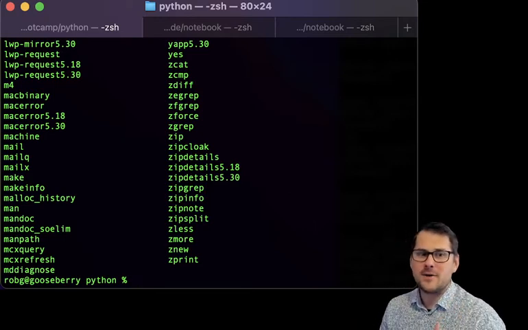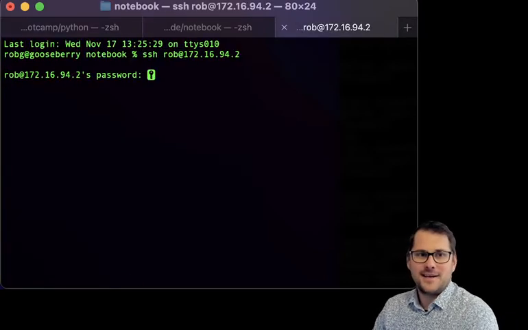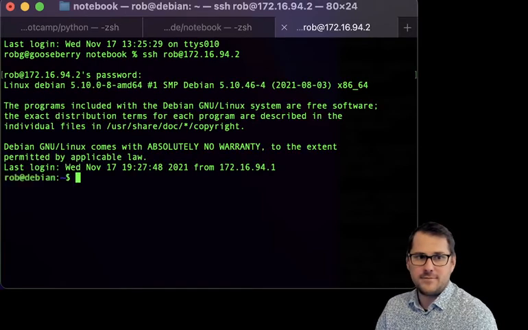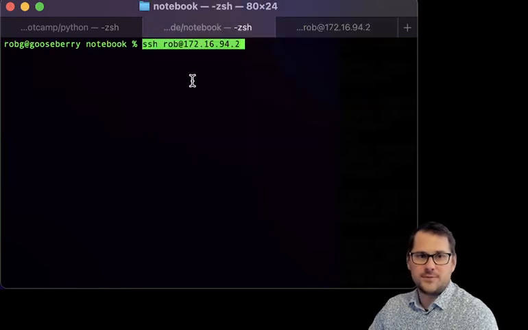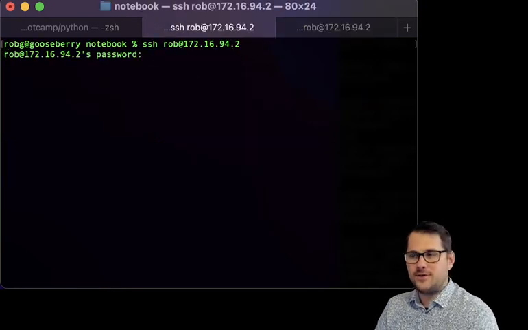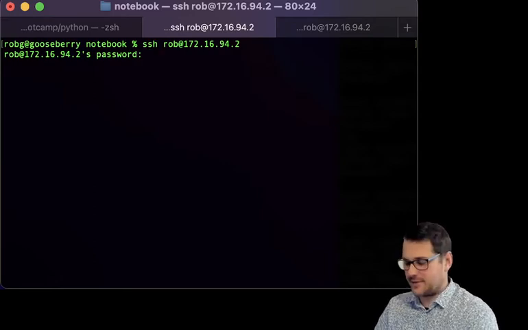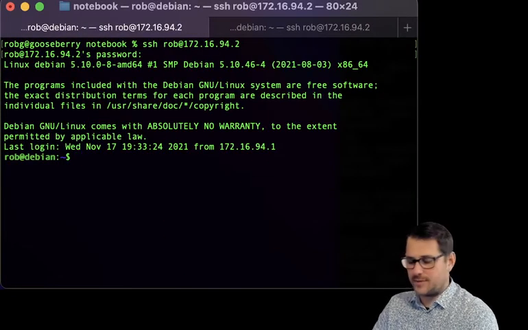So I'm going to talk about processes first, permissions first. And I'm going to SSH into a virtual machine I have because I want to be root. And you can see that it is local on my machine, and I'm logging in as Rob. I'm going to have two tabs open. I could do this in a screen. Is that more or less confusing? I feel like it's going to be better this way. And I'm going to close this tab. There we go. So this is my root screen.